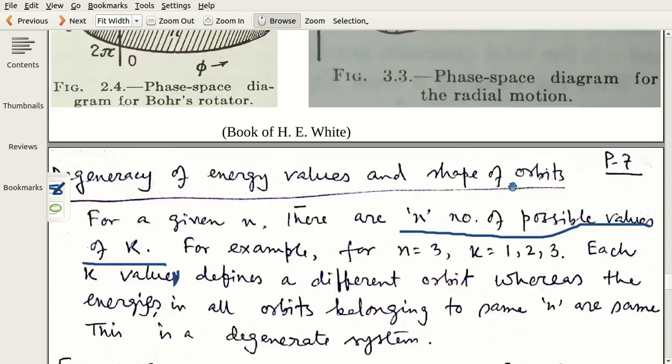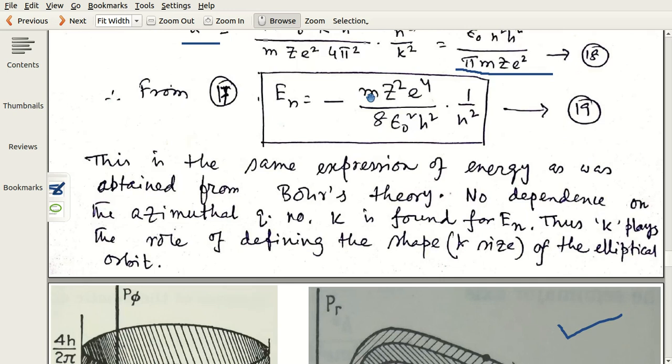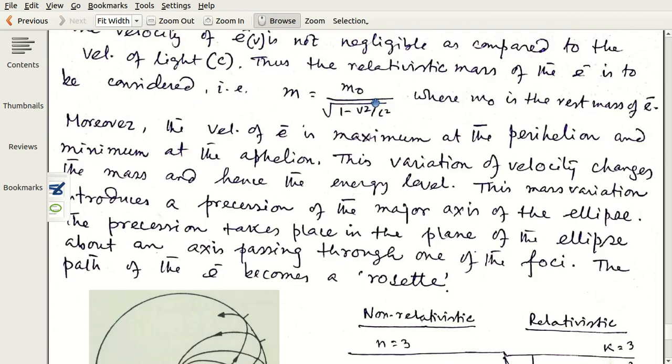That means in the expression previously, this mass was only the non-relativistic mass, the rest mass of the electron, but this mass will change if the velocity of the electron becomes very high, and this mass actually increases. So its mass will be m = m naught divided by the square root of 1 minus v square by c square, where m naught is the rest mass. If v is very small as compared to c, then you neglect the v square by c square term and m becomes m naught, which is the non-relativistic result, as we have just seen.